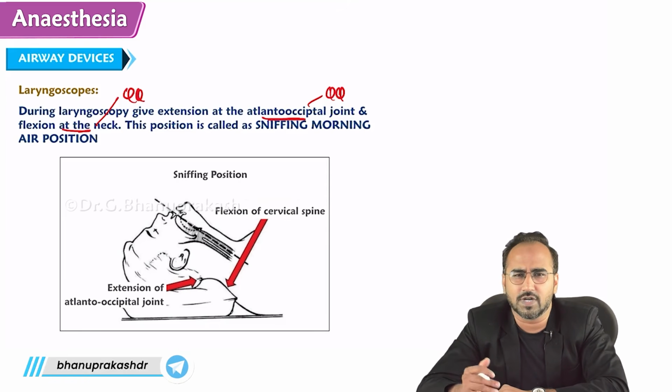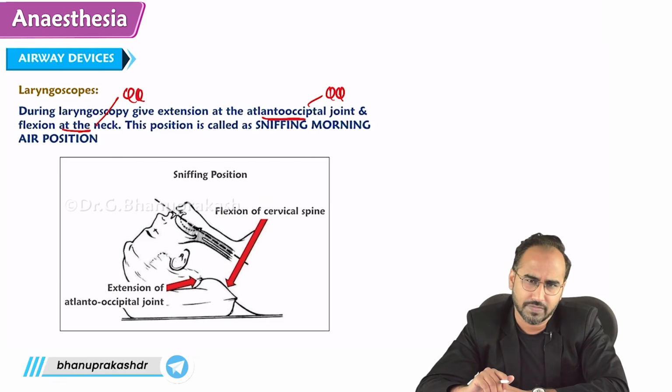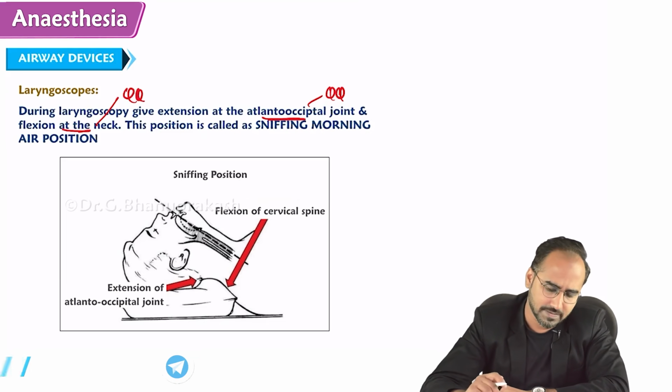It goes in between the vocal cords into the trachea. Your endotracheal intubation is done.